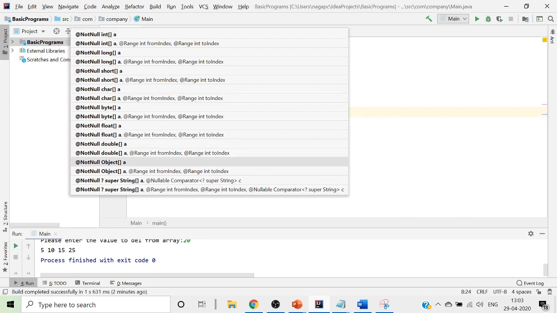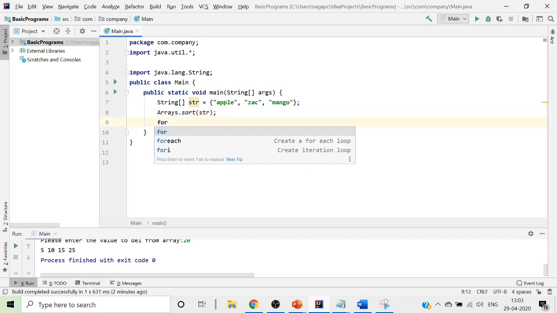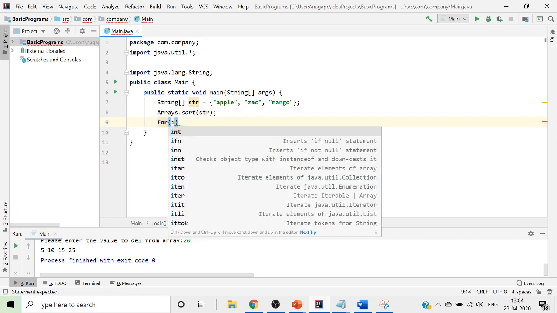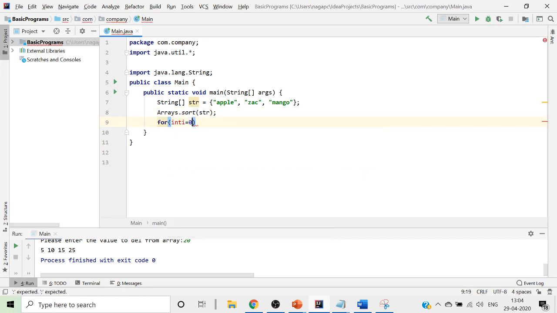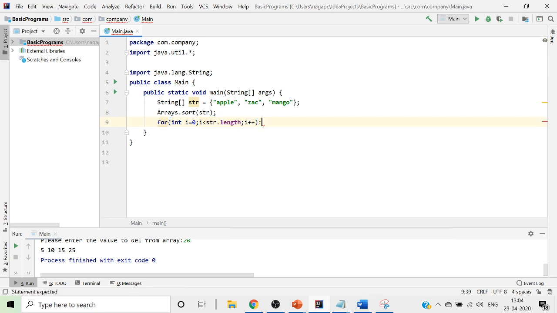Once I give it as str, that str value is sorted. Now I go ahead and print my entire string array: for int i equals 0, i less than str.length, i plus plus, which means for all the values of your array.